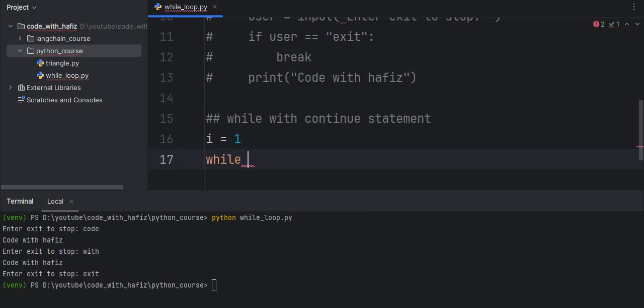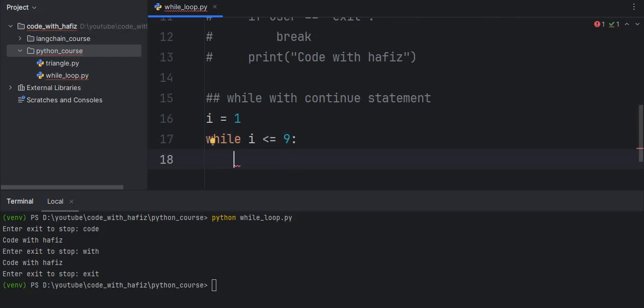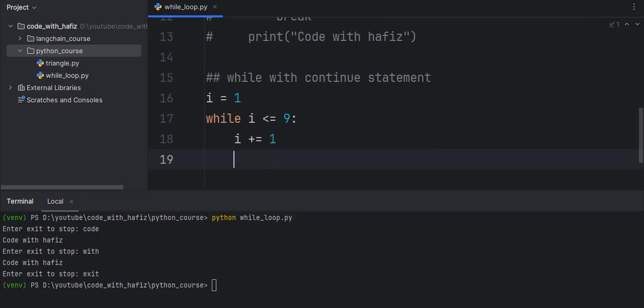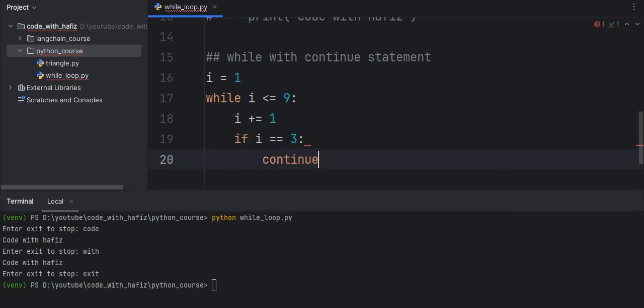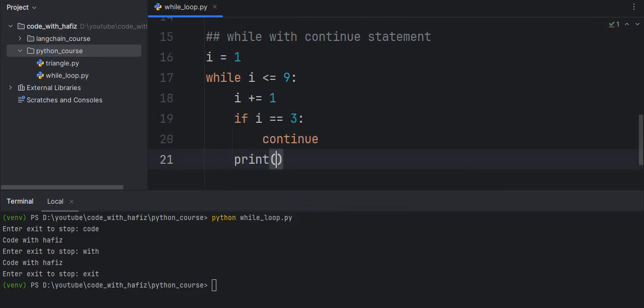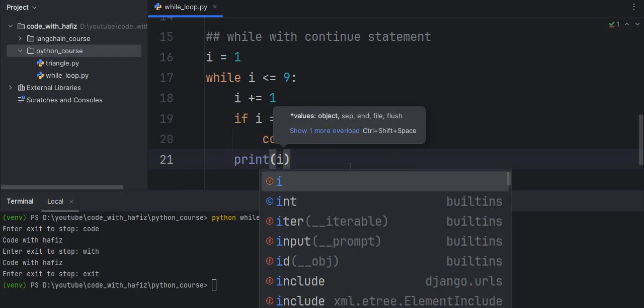While i is less than or equal to 9, here i plus equal to 1, if i equal to 3, continue, otherwise print i.